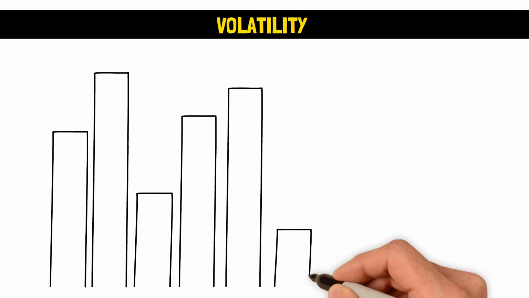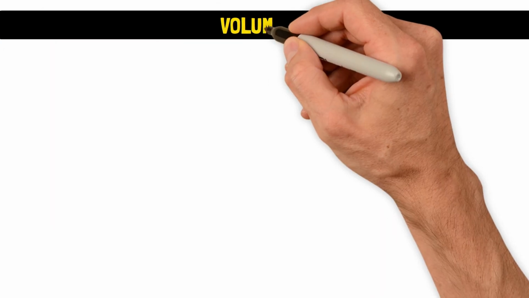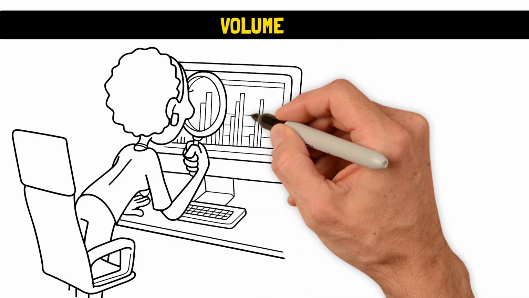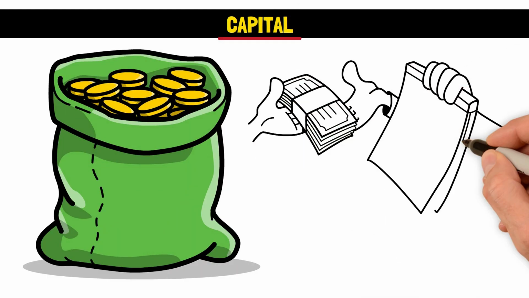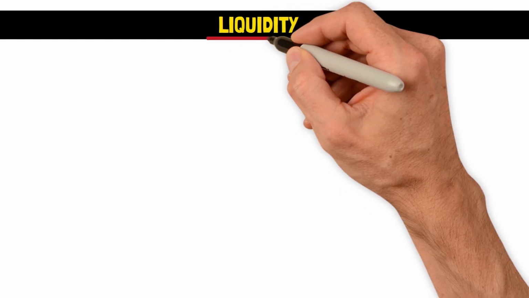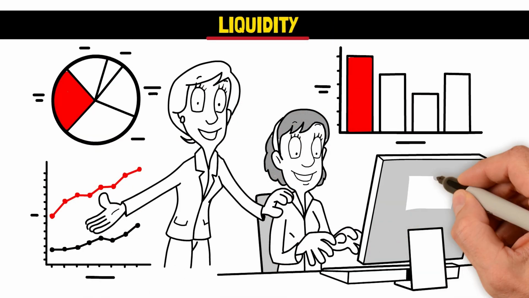Volatility. This refers to how prices fluctuate in the stock market. Volume. Volume refers to the total number of traded shares of security within a given time frame. Capital. Capital is simply the resource used to make money through investments in the stock market. Liquidity. Liquidity is how quickly an asset or security can be bought or sold in the stock market.